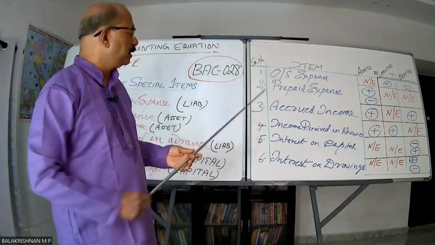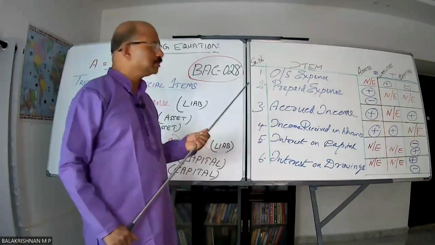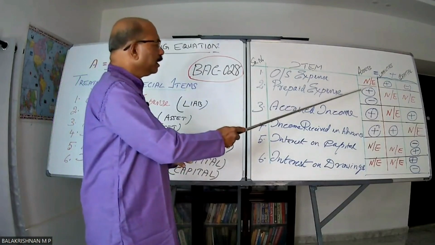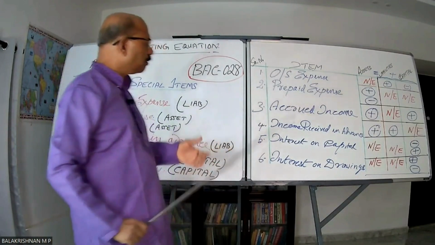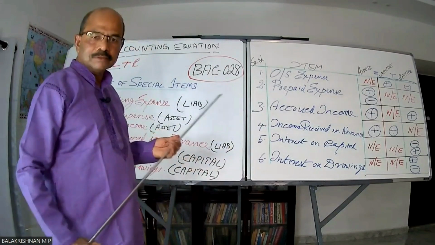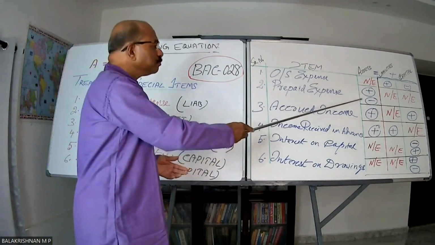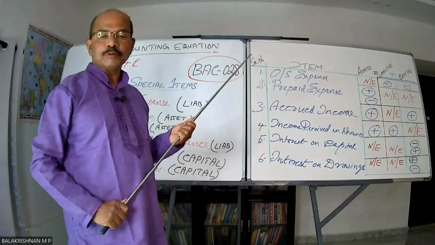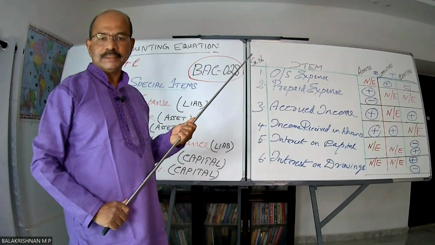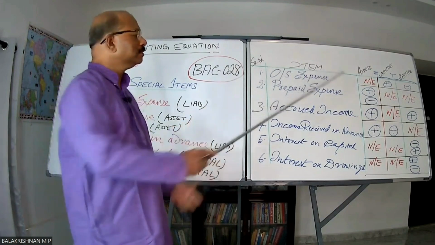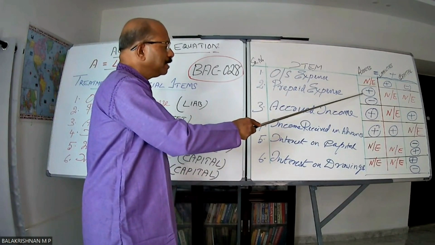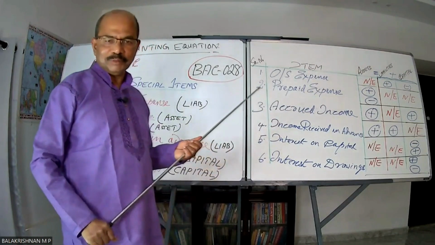Okay. Next, prepaid expense. Prepaid expense, why I have put here plus? Because already I told you it's an asset. So asset goes up. Then why this minus? Mind students, prepaid expense means cash moved out. Actually, asset has come down to that extent. So here also it gets nullified in the asset side, same amount. Accounting equation will naturally be maintained.